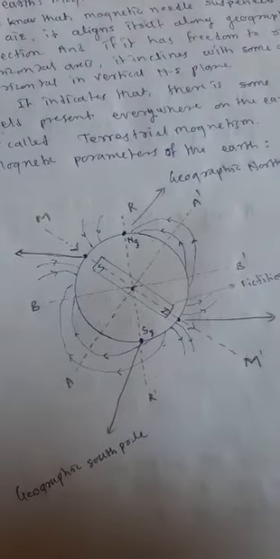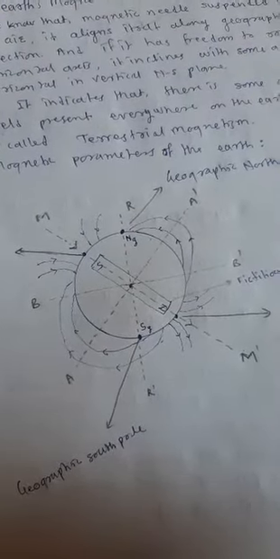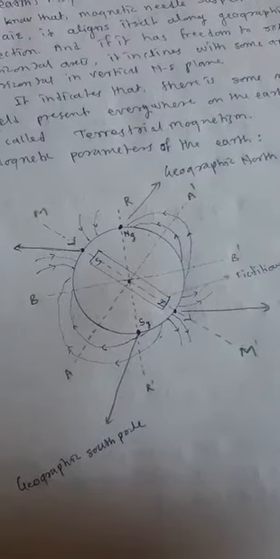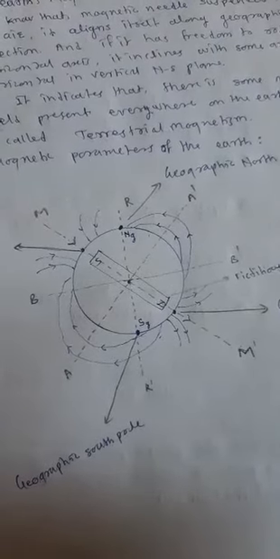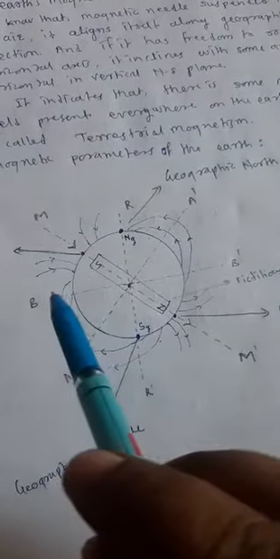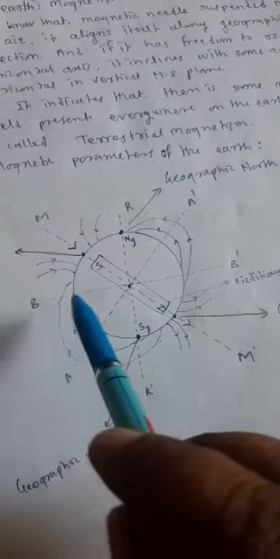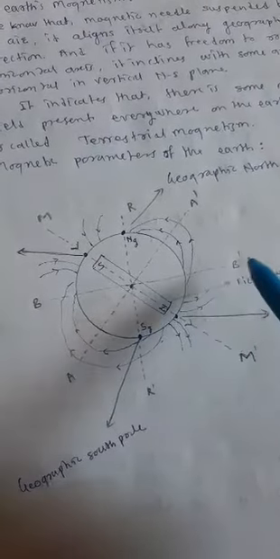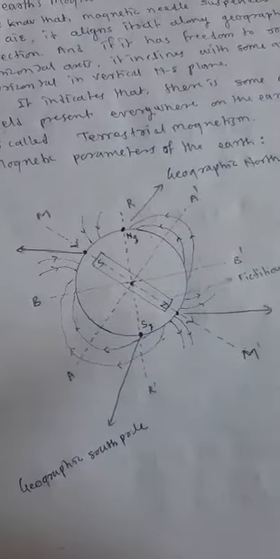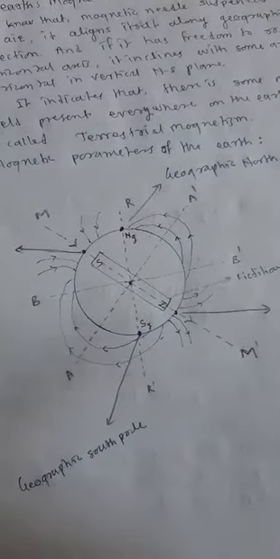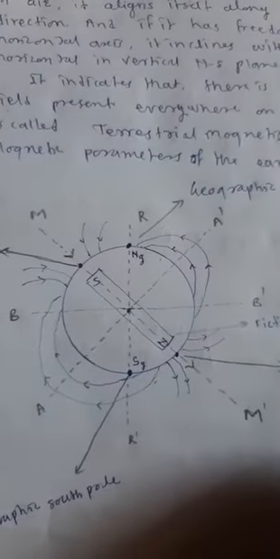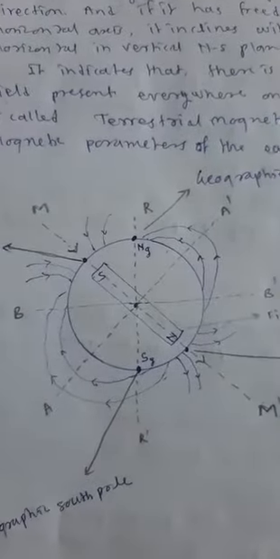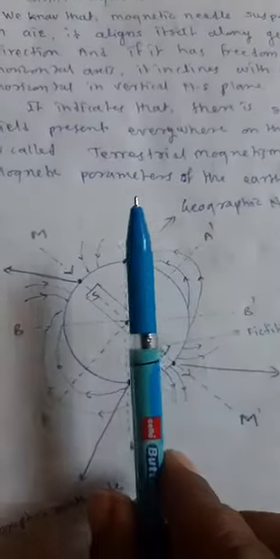Next term is geographic meridian. What is the geographic meridian? A plane perpendicular to the surface of the earth. Say this is the plane.